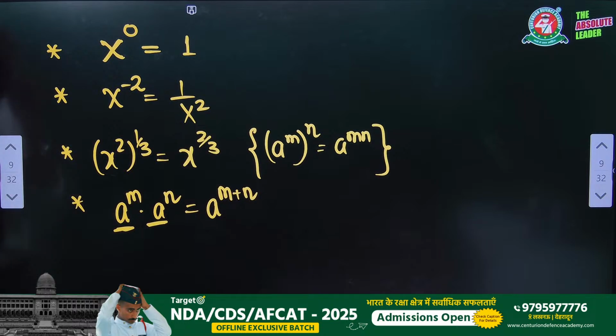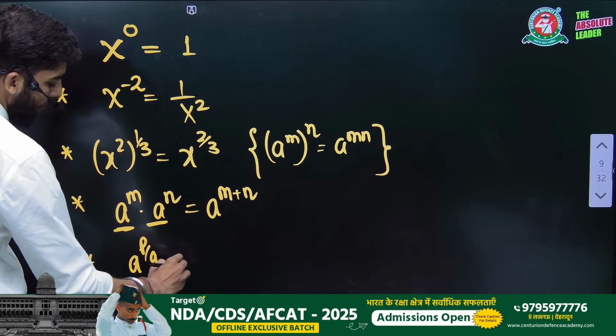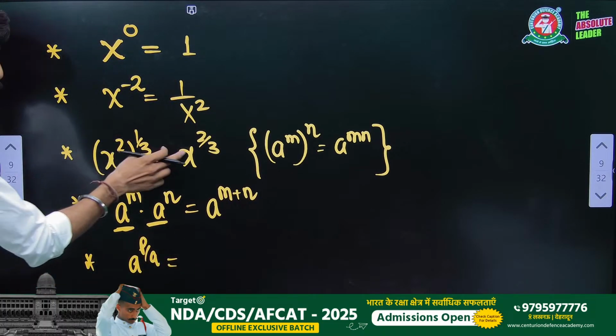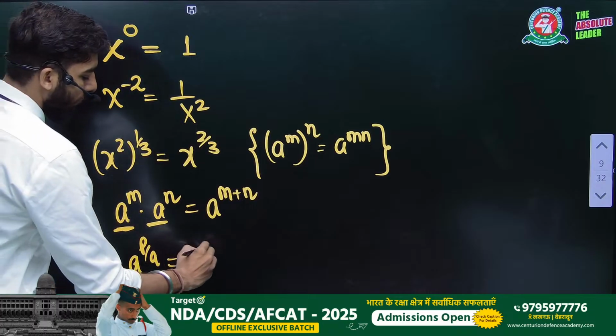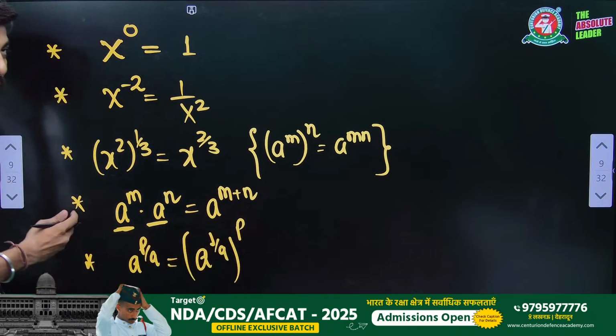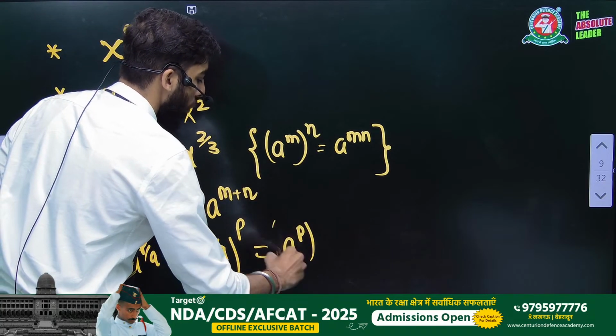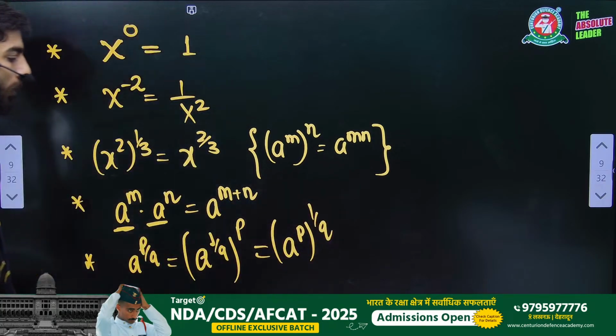Another thing, if there is written something like a to the power p by q, what is the meaning of this? Just take an example, x to the power 2 by 3. You can write it as a to the power 1 by q and then whole power p, and you can also write it as a to the power p and whole power 1 by q. Both are the same thing, right?